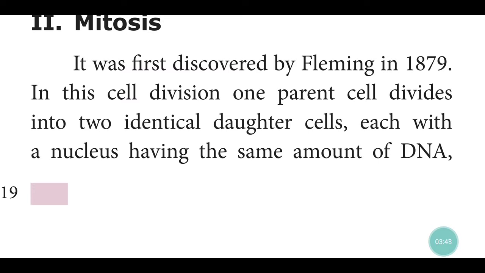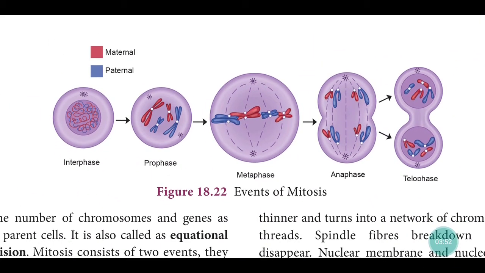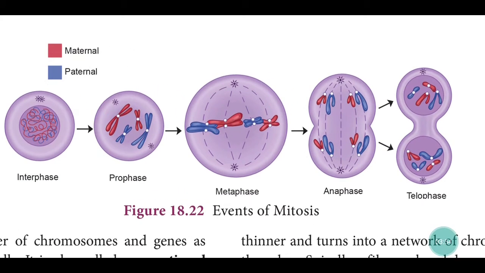And next, you see events of mitosis. Maternal, paternal. What is maternal? Maternal is from mother's DNA, paternal from father's DNA. What is interphase? Resting stage. Everything happens inside the cell only. This kind of changes occurs inside the cell.